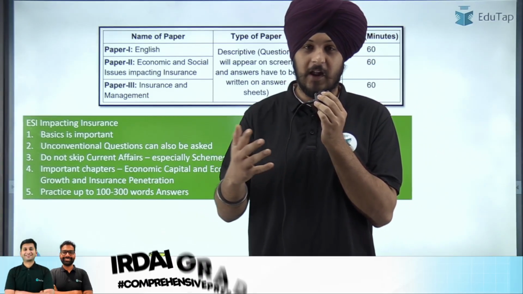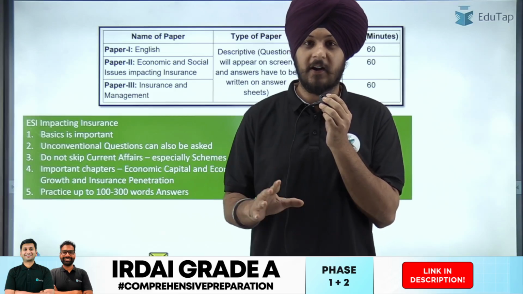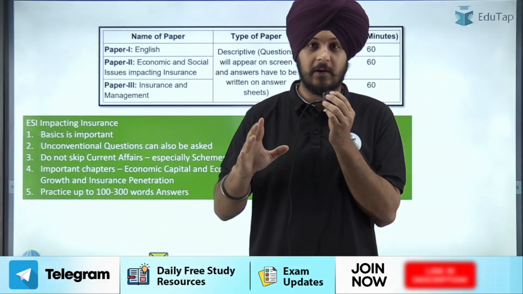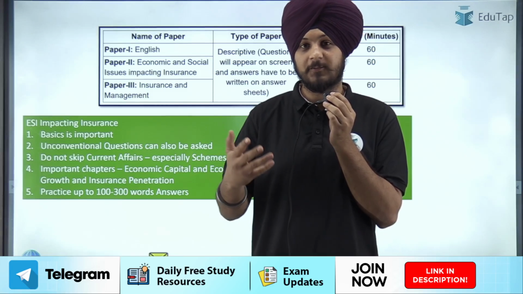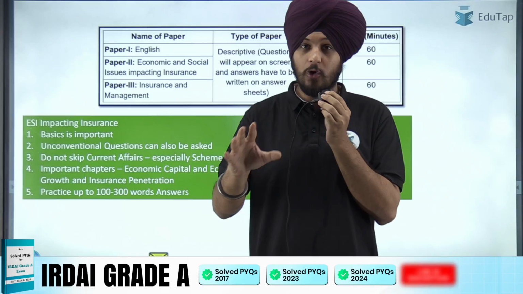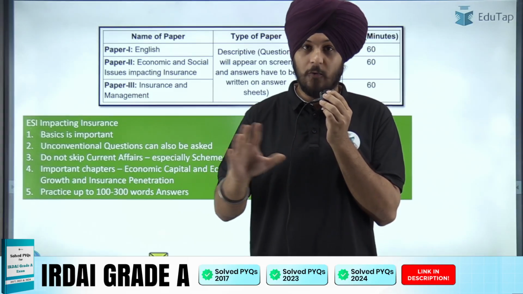For example, प्रधानमंत्री फसल बीमा योजना, आयुष्मान भारत, और 2024 में भी स्कीम पूछी उन्होंने. हालांकि स्कीम का नंबर कम हो गया, but इसका मतलब बिल्कुल नहीं है that you have to take this portion lightly, because in 2017 and 2023 also a lot of questions were asked from the schemes. So you cannot afford to skip schemes.